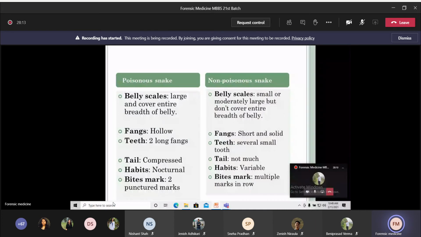Tail is compressed, whereas the tail is not much compressed in case of non-poisonous snake. Habits: in case of poisonous, it is nocturnal, mostly active at night, whereas in the case of non-poisonous, it is variable. Bite marks: two puncture marks are seen in case of poisonous, whereas in the case of non-poisonous, you will see multiple marks in a row, due to the presence of multiple small teeth.